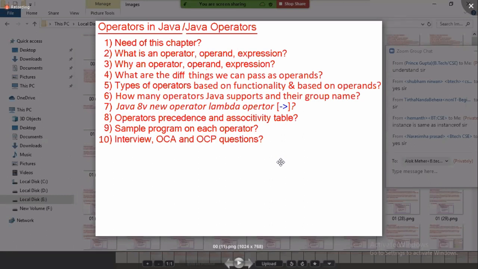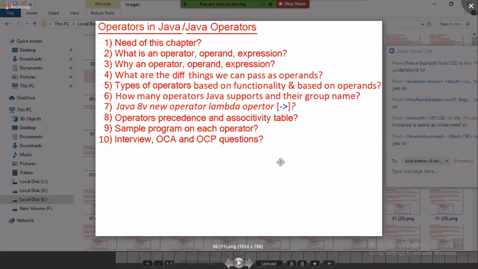Is the group number 12 standard? No, that is our convenience; we have created it. So the group number changes from faculty to faculty, textbook to textbook, and also book to book. Next, what is the new operator given in Java 8? The lambda operator, the arrow, that is hyphen and greater than symbol.